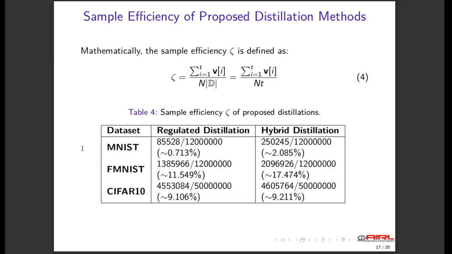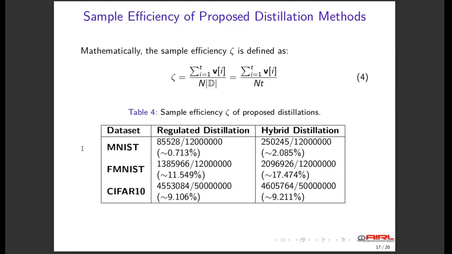Finally, we evaluate the sample efficiency of our methods. Sample efficiency is obtained by summing up the participations of all the samples and dividing it by the number of points in the data set times the number of epochs. So this is also equal to the ratio of the total samples utilized in the proposed distillation to the total samples utilized in the conventional distillation.